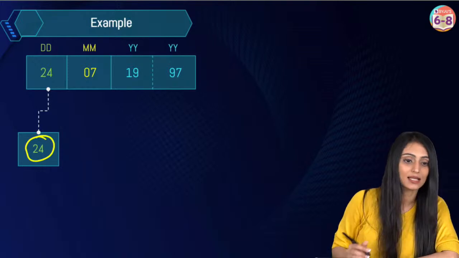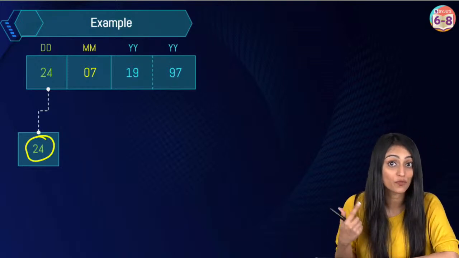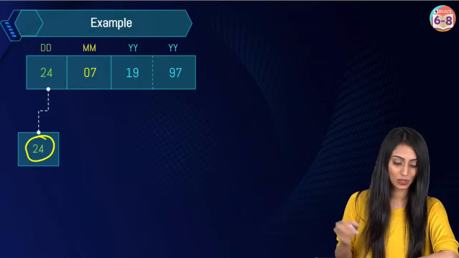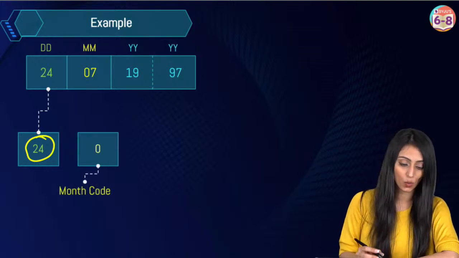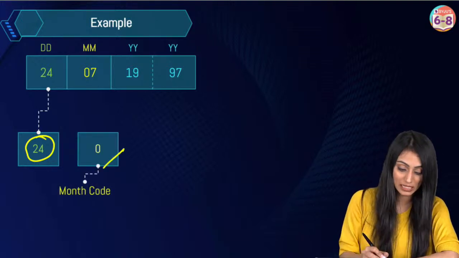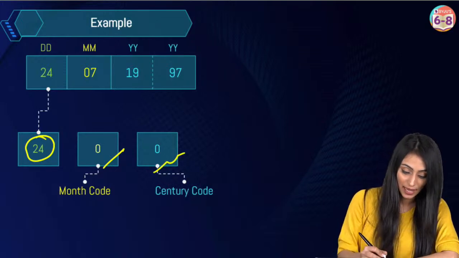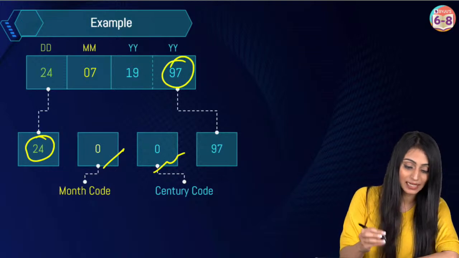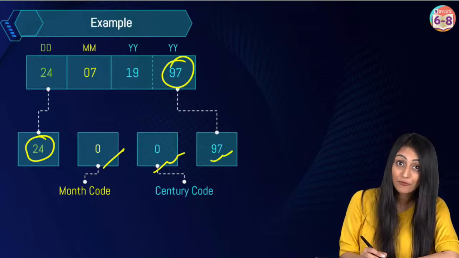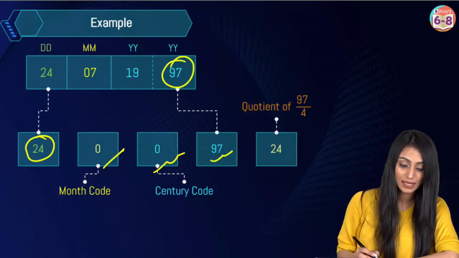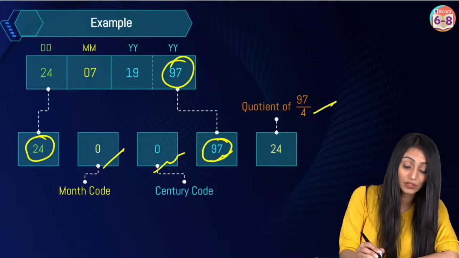Date comes as it is. Somebody asked me about any codes for dates. No, this will be as it is. Then comes the month code. We saw that the month code for July was 0. Then we saw the century code. That was also 0. And then this 97, the year, comes as it is. So we have 4 boxes here. The fifth box is, basically, we divide this 97 by 4.